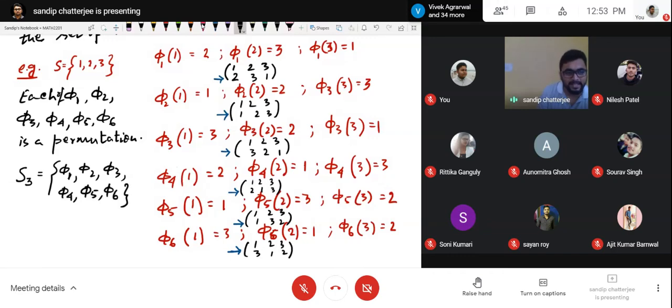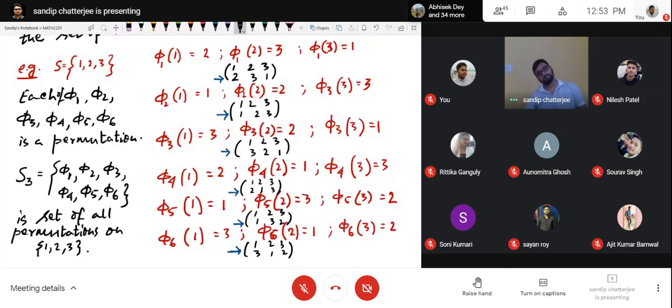So I can say that this is the set of all permutations on the set 1, 2, 3. Correct or not? Yes, sir.